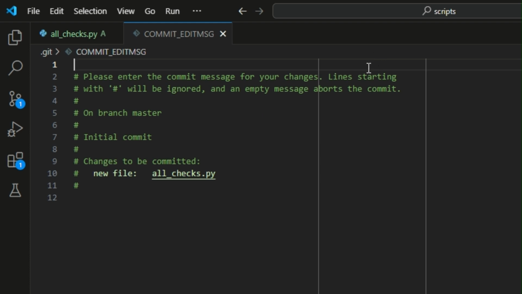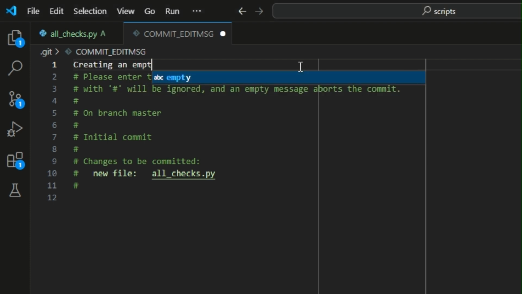The text that we get tells us that we need to write a commit message and that the change to be committed is the new file that we've added. For now, let's enter a simple description of what we did. We'll say that our change is creating an empty all_checks.py file, then save and exit. And with that, we've created our first Git commit.